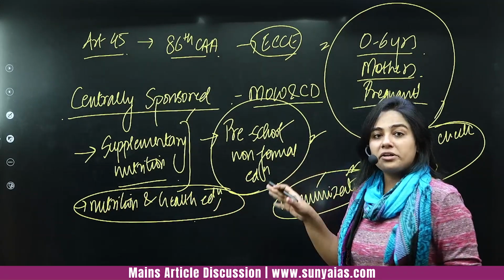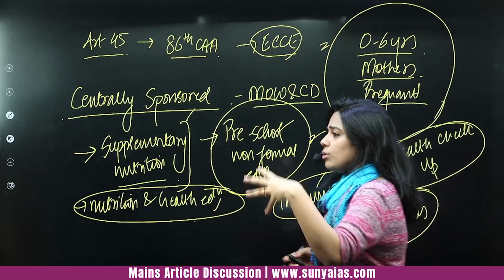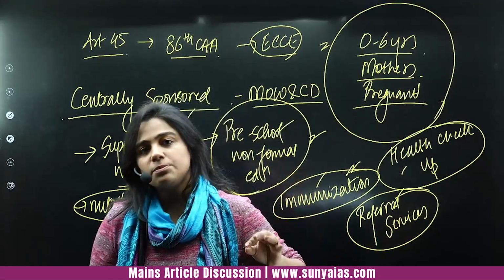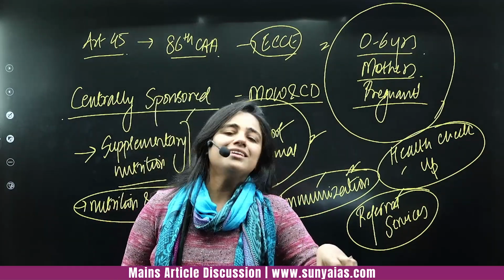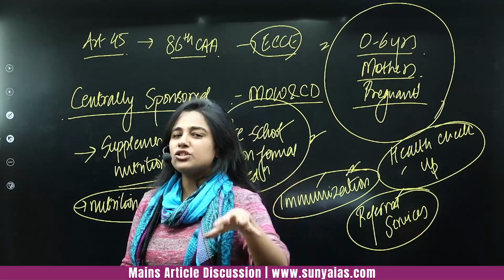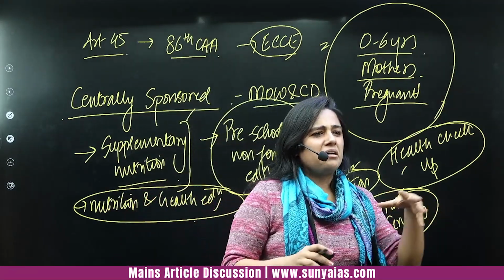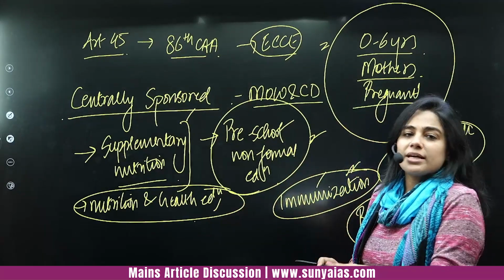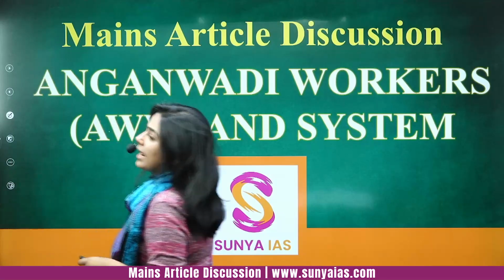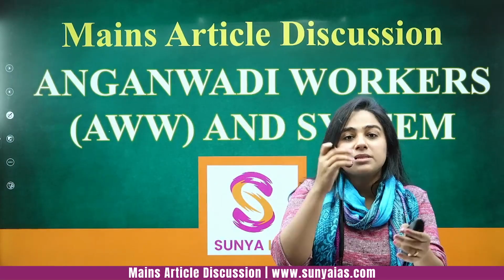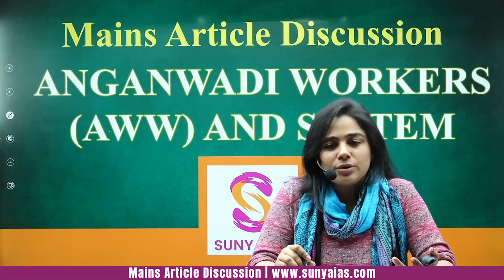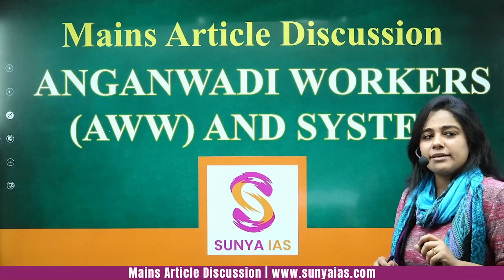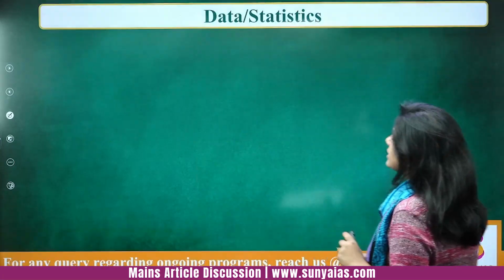Now, if you get a question separately on this ICDS program and this Anganwadi and everything, if you write these 6 pointers, there is no way that you will not get a mark or 1.5 marks extra, because trust me, most people would not be making this effort at all. They'll just write generic points, okay, health checkup and this and that, food. These specific points would not be there. So it's your responsibility that you write them, and if a question comes up, which every year you get 1 or 2 questions on specific schemes, so it is very much expected that you can get it this time as well, right? So that is there.